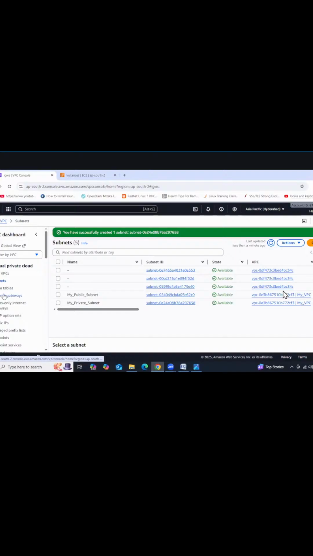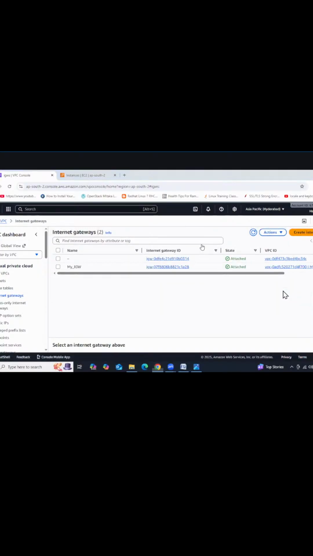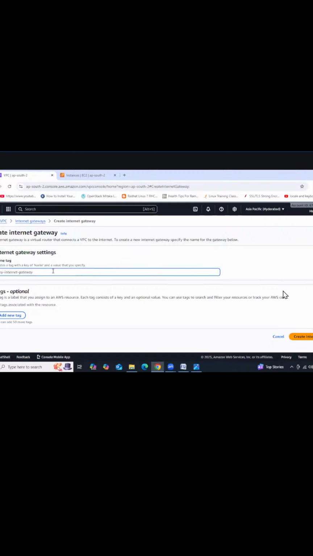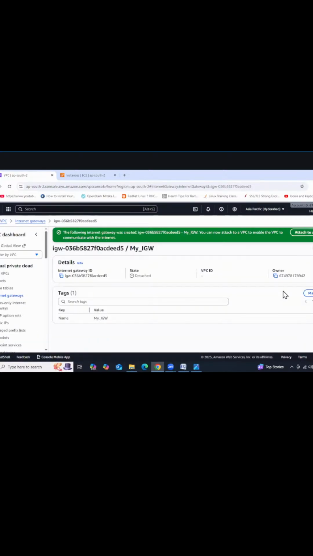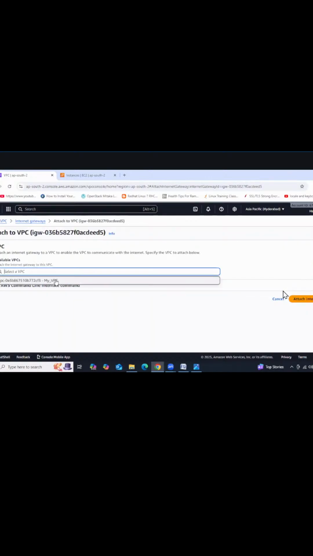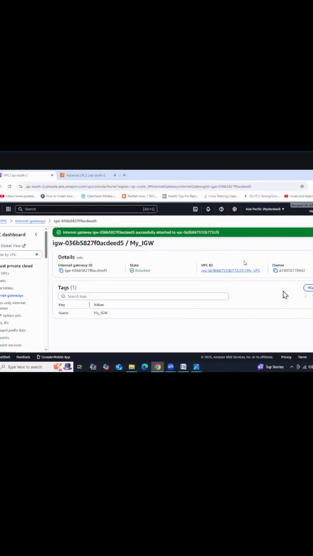So third step, IGW we need to create. Click IGW, then here create IGW, and then my IGW. Then create internet gateway, then go to action and then attach. Attach, select this one and then attach it. Got it, guys? So now it got attached. Clear?